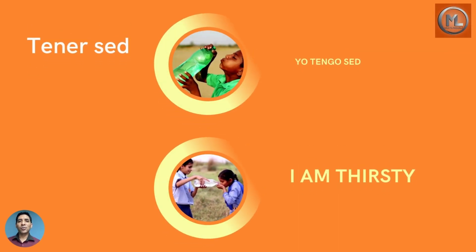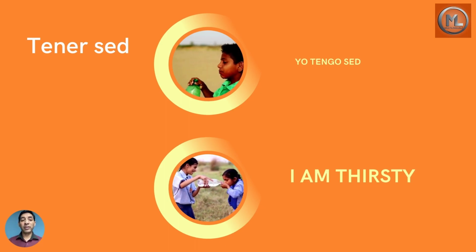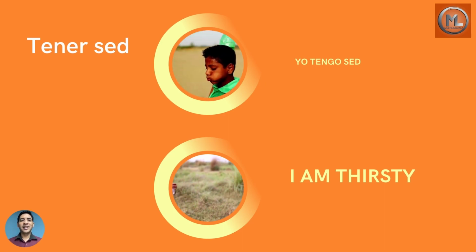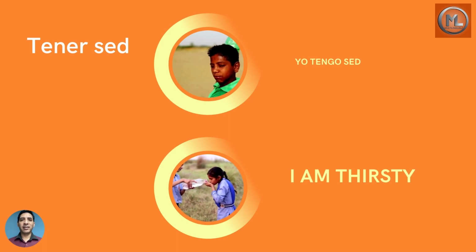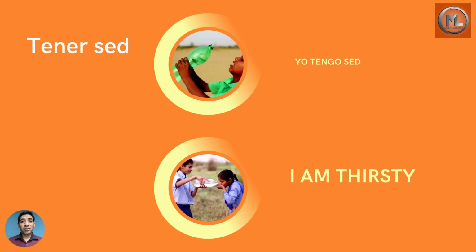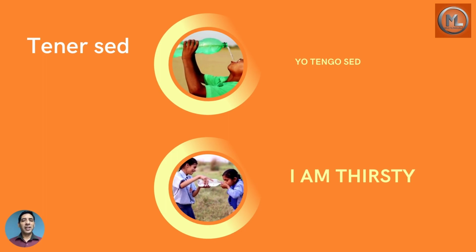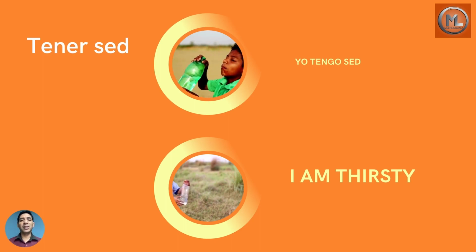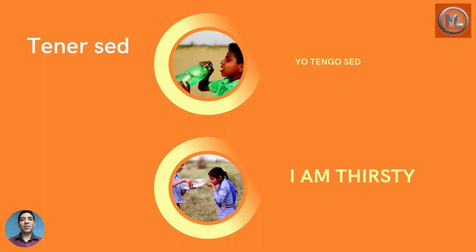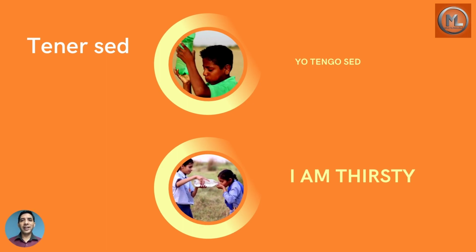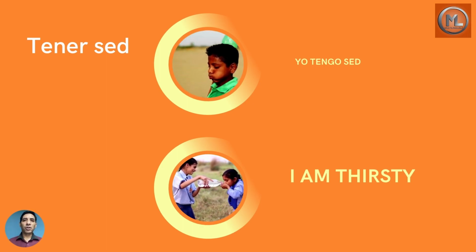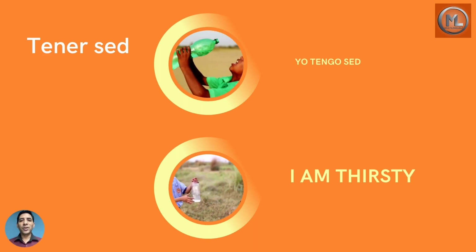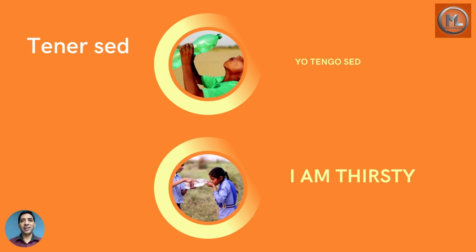The first one is when you say, I am thirsty. To be thirsty is tener sed. Thirst is sed. Tener sed means literally to have thirst. We can say that we are thirsty, and the way would be estoy sediento, but we don't say that. It sounds very weird. It is correct, but it is formal, even kind of poetic. So we don't say estoy sediento. We say yo tengo sed.